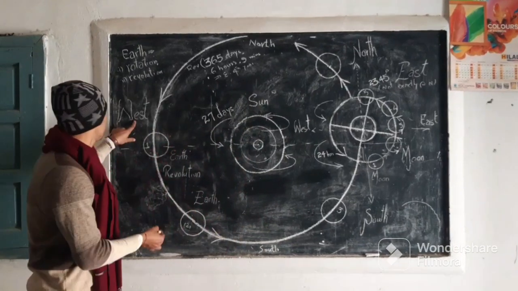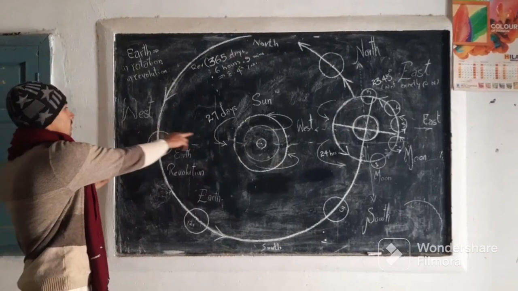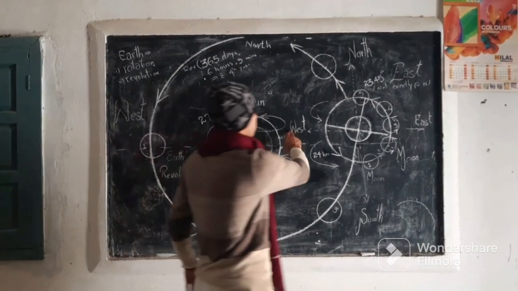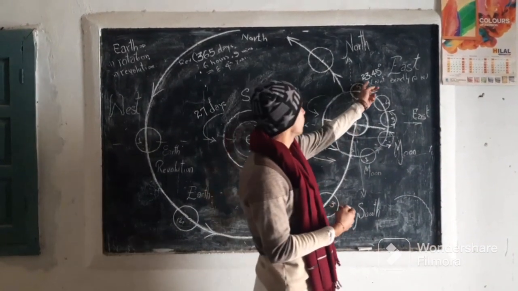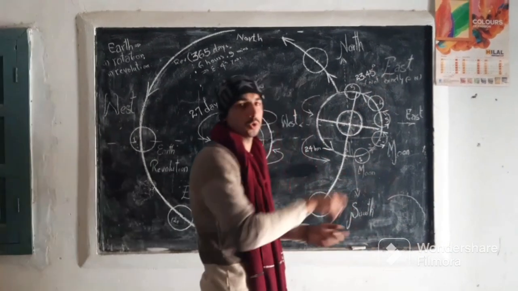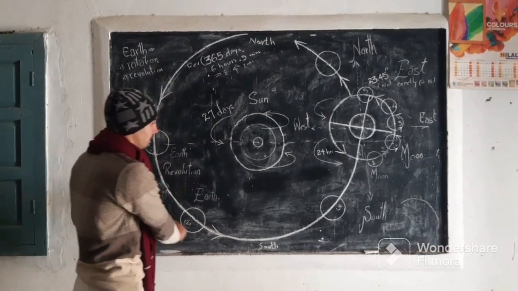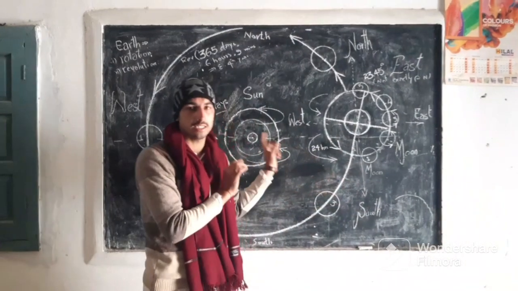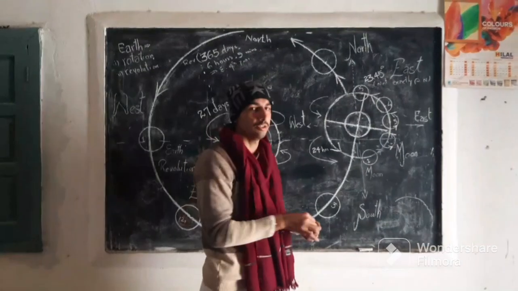Now we know that the earth revolves from west towards east. That is, the earth's revolution around the sun is from west towards east. Also, the earth is not rotating exactly upright, rather it is tilted at 23.45 degrees. Now this is the earth, it revolves around this sun in an elliptical path. Note, this is not an exact circular path, rather it is an elliptical path.